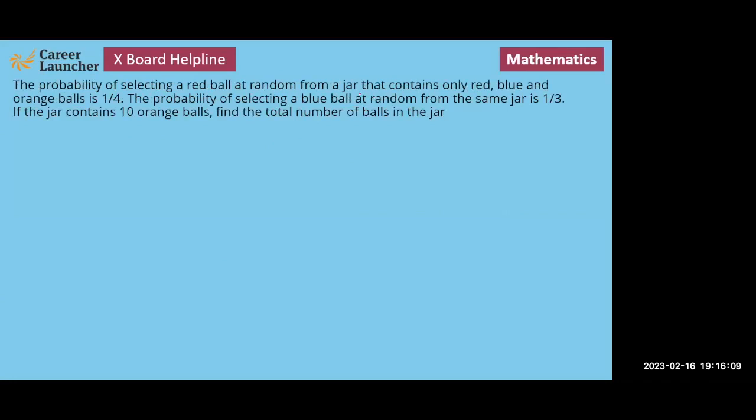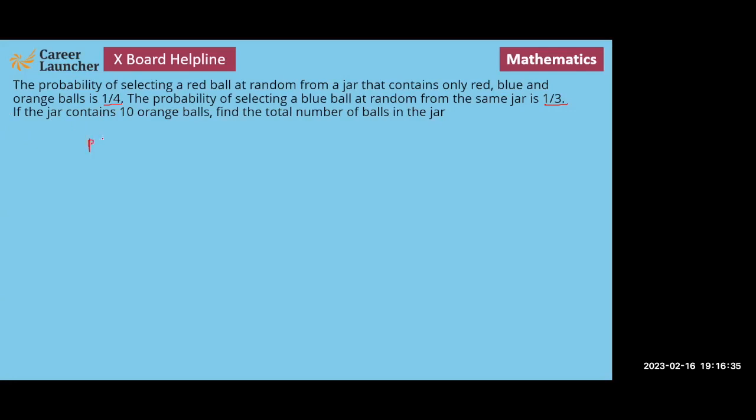The probability of selecting a red ball at random from a jar that contains only red, blue, and orange balls is 1 by 4. The probability of selecting a blue ball at random from the same jar is 1 by 3. If the jar contains 10 orange balls, find the total number of balls in the jar.